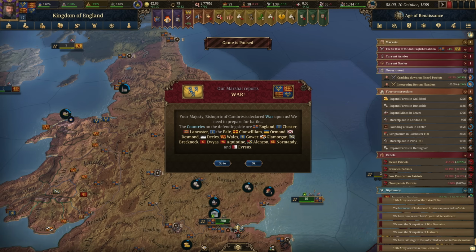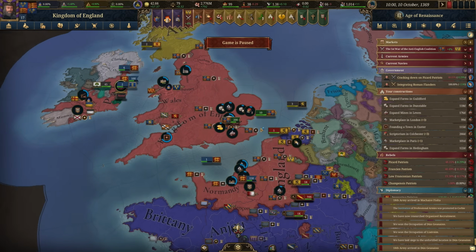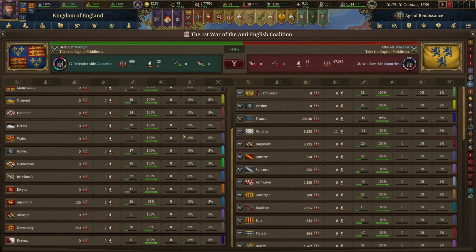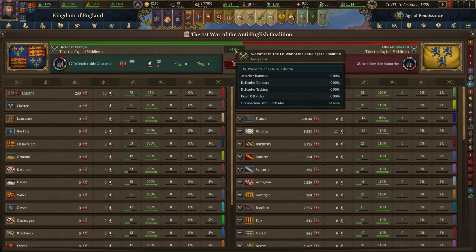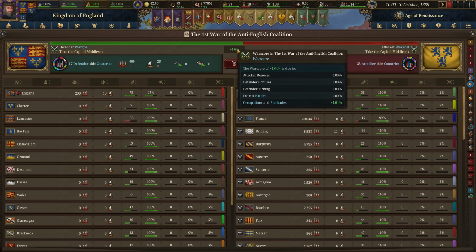Well, let me take that back. It seems that the coalition is actually going to declare war on us. Well, that's interesting. So taking a look at the coalition war, you'll see, you know, France is involved in that conflict. And it's a shame we didn't have any allies. With this being a defensive war, they would have supported us. But this does mean that the war goal is going to be easier to achieve. It's just to protect our capital. That's all we have to do here.